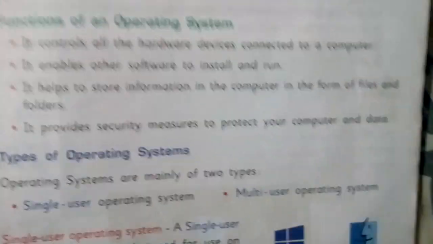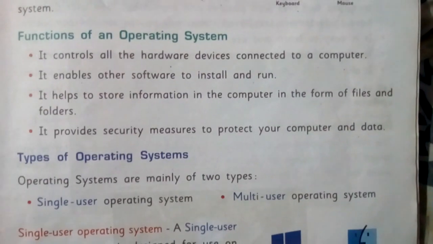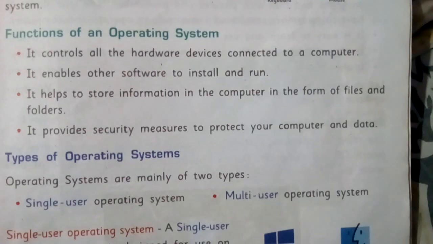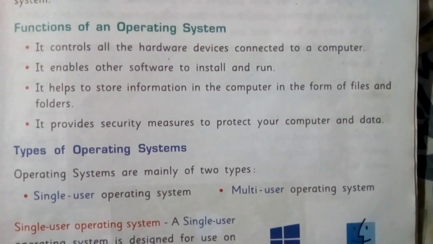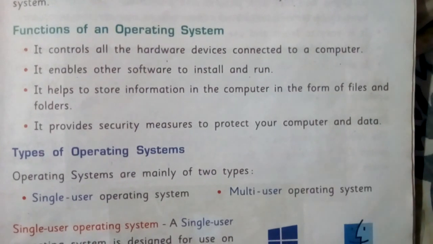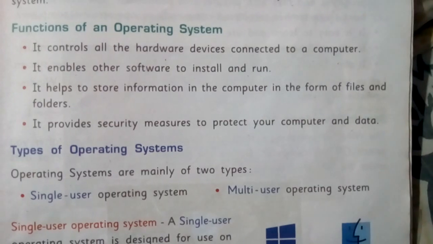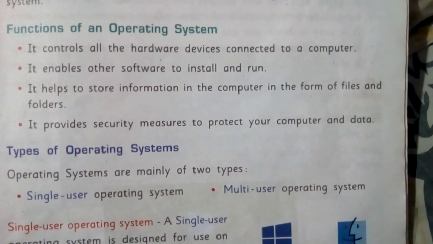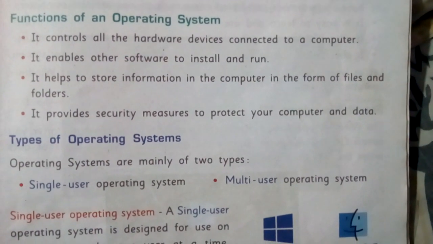Now let us see the function of an operating system. It controls all the hardware connected to a computer. It enables other software to install and run. It helps to store information in the computer in the form of files and folder. It also provides security measures to protect your computer and data.